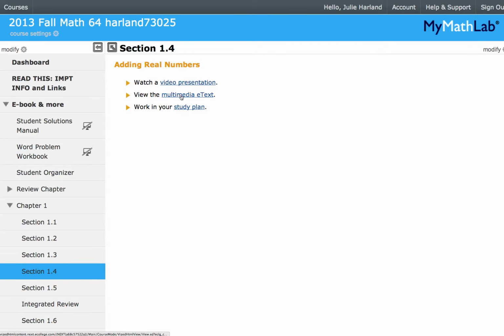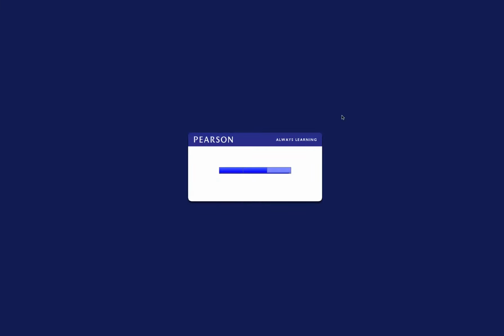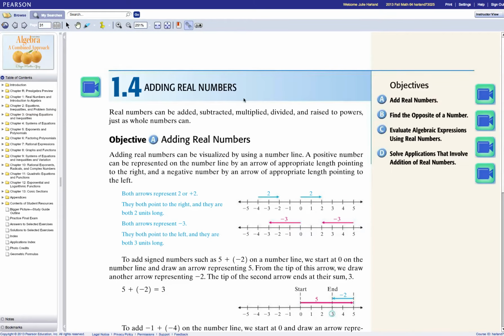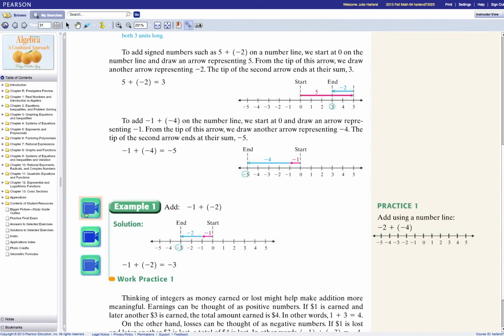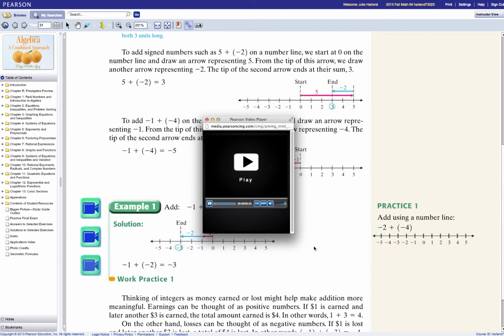You can go to the multimedia e-text. This, instead of just the book, it's the book with links in it. And this is what this looks like. Have to be patient sometimes when you first open these links. All right, so this is the actual book and 1.4, and here's how you could read it online. You just start reading, etc., and scroll through it. But you'll see there's some links over here, like a video example, so you could click on one of those, and then you would see a presentation, for instance. So that's why it's called a multimedia textbook. All right, I'm going to close that.